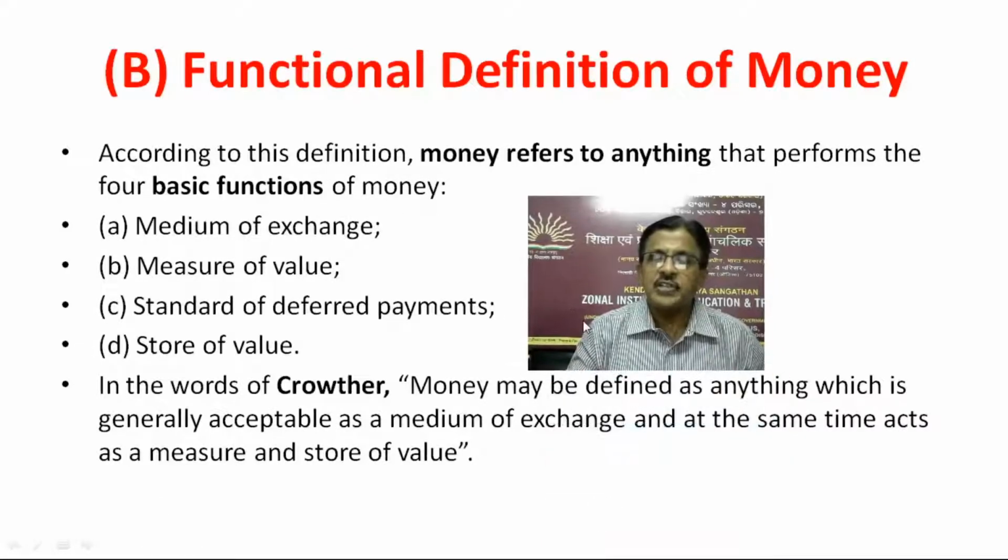Functional definitions of money. According to this definition, money refers to anything that performs the four basic functions of money: medium of exchange, measure of value, standard of deferred payments, store of value. In the words of Crowther, an important economist, money may be defined as anything which is generally acceptable as a medium of exchange and at the same time acts as a measure and store of value.